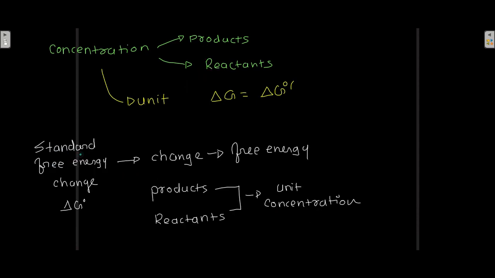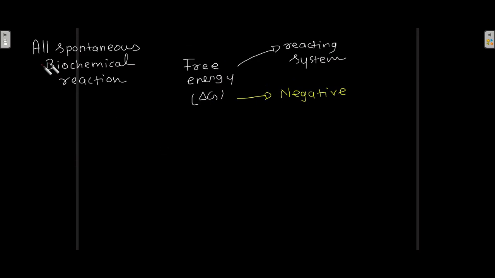Now this standard free energy change, that is delta G naught, is the change in the free energy when the products and reactants are in unit concentration. So what is the definition of this standard free energy change? Well, it is the change in the free energy when the products and reactants have unit concentration. When this happens, then the change in free energy is your standard free energy change. Now in all spontaneous biochemical reactions, the free energy change, that is delta G, of a reacting system is negative.